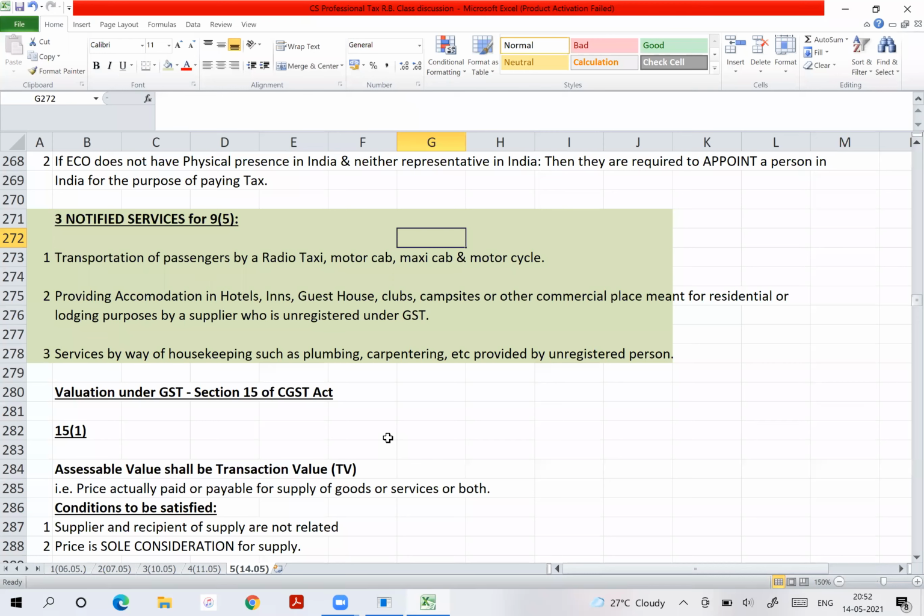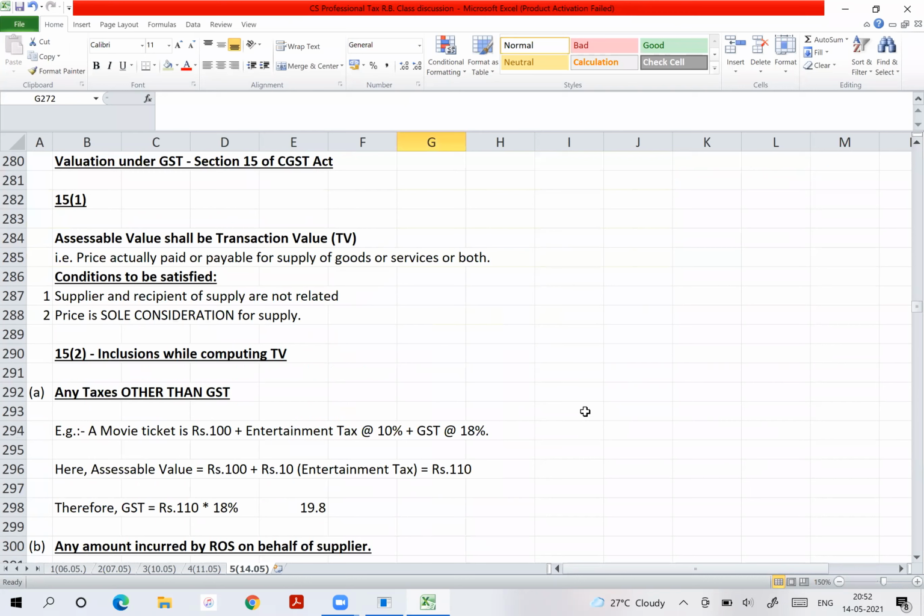Yes. What about other services through an e-commerce operator? No, they are not notified. Kishan, they are not notified. Only 3 services are notified. So if any other services are supplied through an e-commerce operator, who will be liable to pay GST? The supplier will be liable to pay GST. Got it? Fantastic. So don't bring other services supplied through ECO into this. Correct?